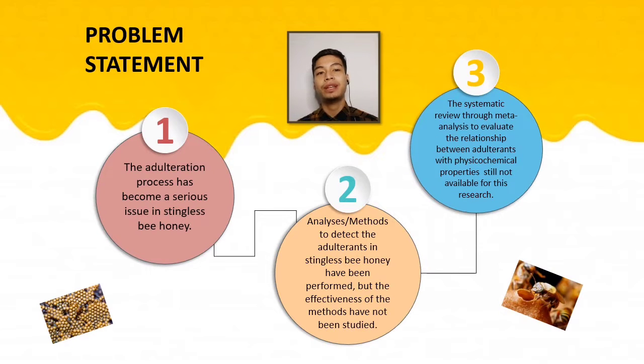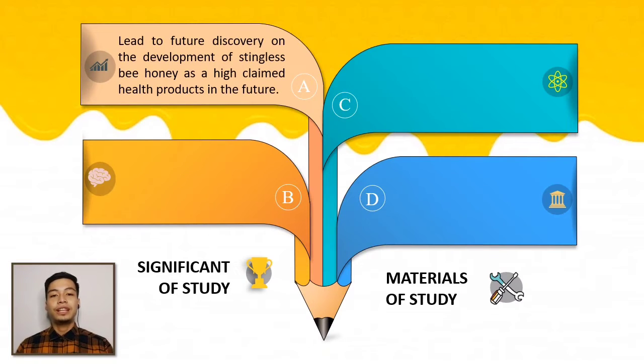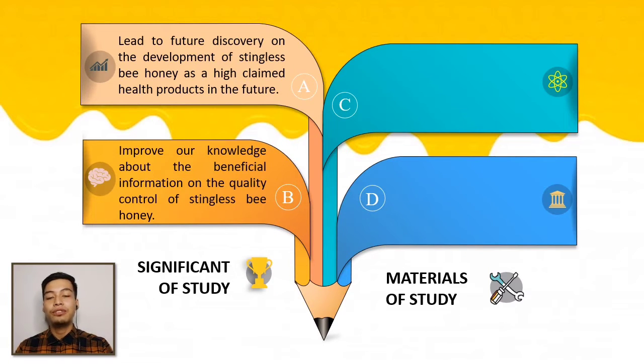Next, for the problem statement, I noticed that the adulteration process has become a serious issue in stingless bee honey. Methods to detect these issues have been performed, but their effectiveness has not been studied yet. Moreover, a systematic review through meta-analysis regarding the relationship between adulterants and physical-chemical properties is not available yet. For the significance of this study, it can lead to future discovery on the development of stingless bee honey as a high-claim health product in the future.